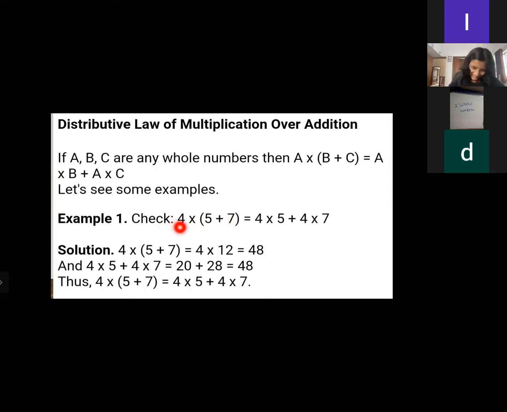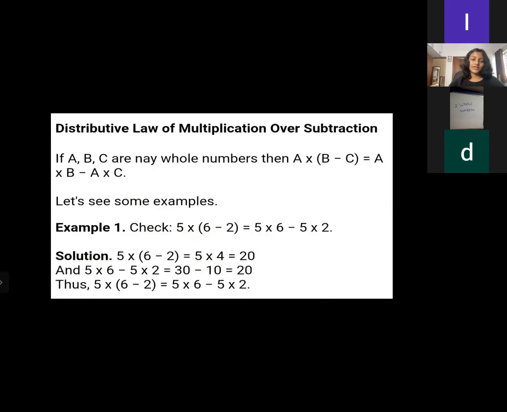For example, 4 multiplied by, in brackets, 5 plus 7 is equal to 4 multiplied by 5 plus 4 multiplied by 7. In the first way he gets the answer 48, and in the second way he gets the same answer, 48 only. So it is equal.